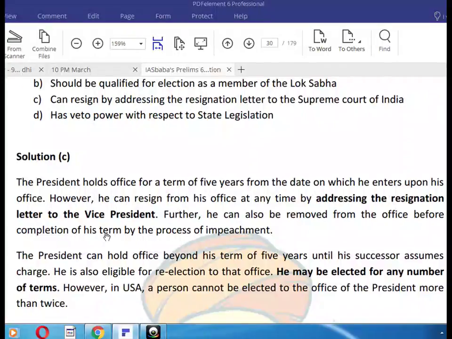However, he can resign from his office at any time by addressing the resignation letter to the Vice President. Further, he can also be removed from office before completion of his term by the process of impeachment. The president can hold office beyond his term of 5 years until his successor assumes charge. He is also eligible for re-election to that office. He may be elected for any number of terms. However, in the USA, a person cannot be elected to the office of the president more than twice.